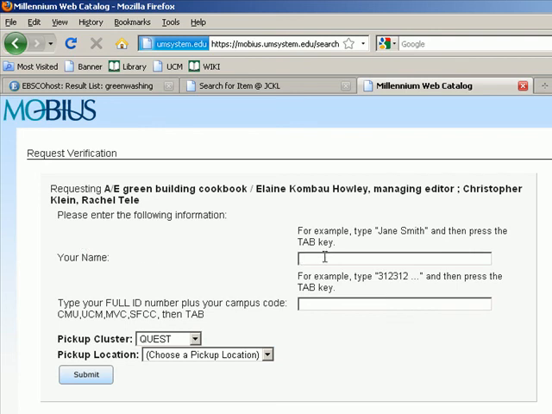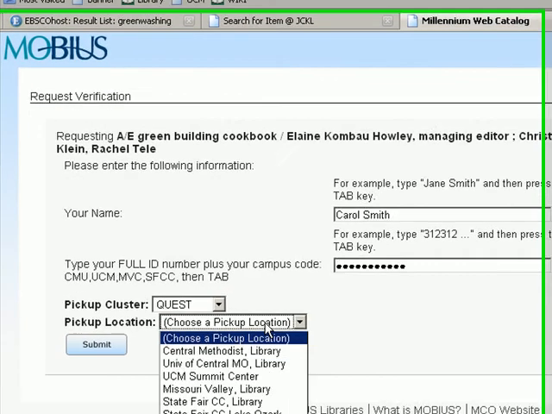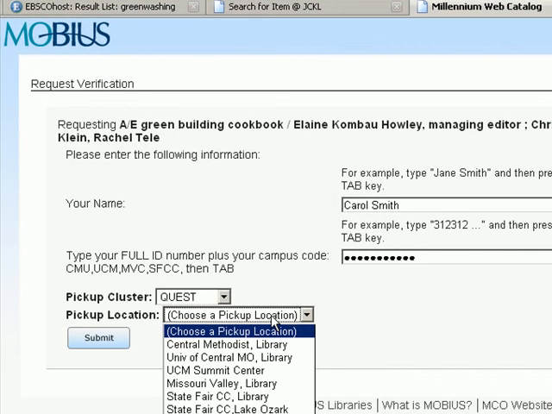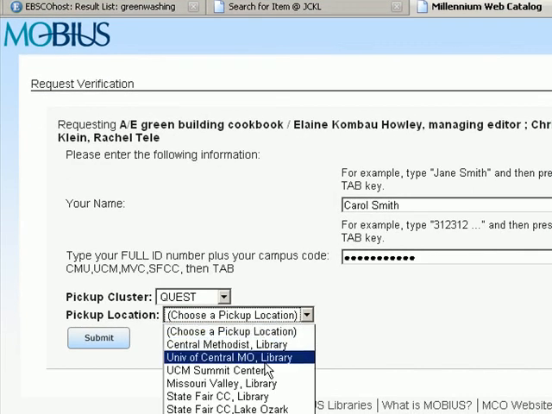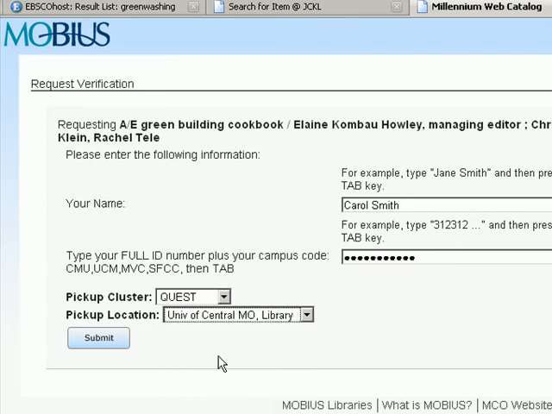And then there's just a short order form that you need to fill out. I won't go all the way through it. You put in your 700 number, and then you're going to put in UCM in capital letters directly after your full ID number. Here's the instructions right here. You're going to indicate where you would like to pick up the book, and you can pick it up from anywhere if any of these locations are better for you. This is the most convenient location for me. I'd hit submit.